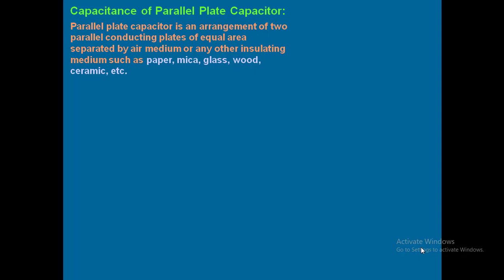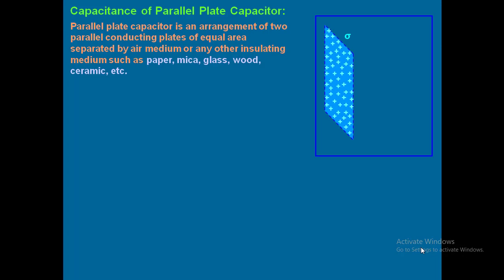A parallel plate capacitor is an arrangement of two parallel conducting plates of equal area separated by air medium or any other insulating medium such as paper, mica, glass, wood, ceramic, etc. So this arrangement of two parallel conducting plates of equal area separated by a certain distance and a medium will act as a parallel plate capacitor. Best example, you take two books and keep them parallel to one another, separated by a small distance. That will act as a capacitor. Clear?